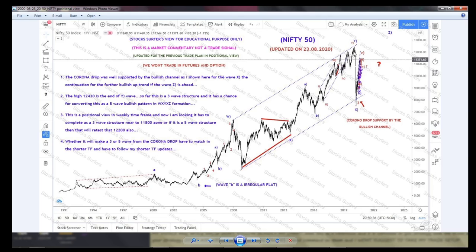So this is my positional view. After that I expected, and I informed on my Facebook page also, that before February 2020, the start of this year, Nifty has to drop nearly. I am expecting 6,500, the 50% retracement from the top. And immediately after that, around March 9th and 10th, in the first week of March itself, it started to drop severely. This is a massive drop.